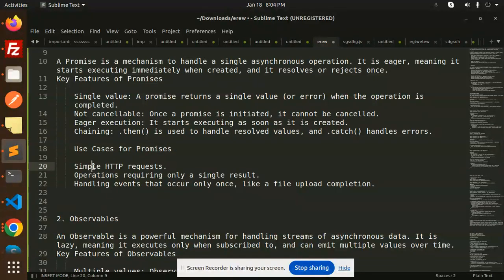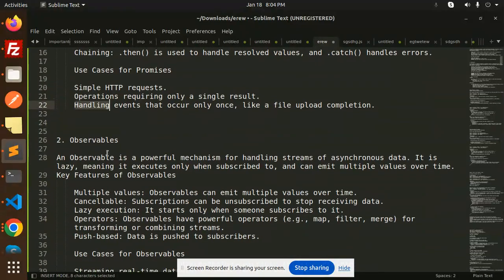Use cases. Simple HTTP requests. Operations requiring only a single result. Handling events that occur only once, like file upload completion.